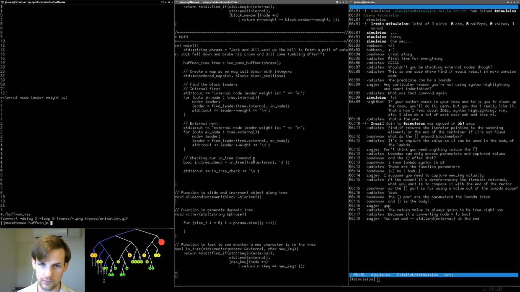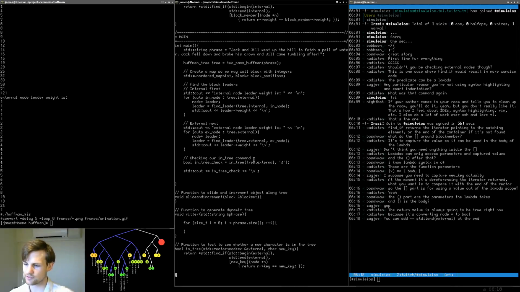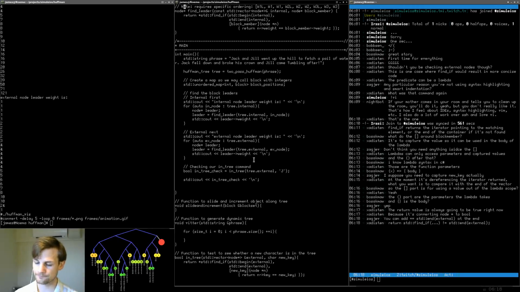You can add equals... one second. You can add equals std and external. Return find if not equal to end external. But what if... Okay, stupid question. What if the character that we're looking for is the very last encoded character in the string or in the vector?